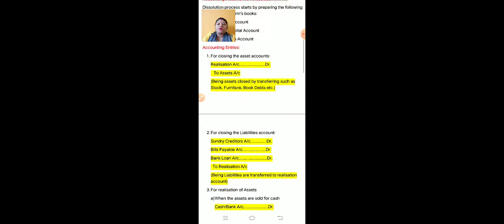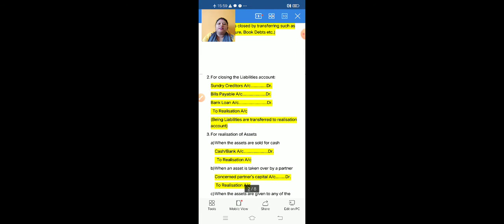And if you are closing the liabilities, then the journal entry is liabilities account debit to realization account. In the liability case, realization will be credited. All the liabilities, like sundry creditors, bills payable, bank loan, etc., should be debited to realization account.